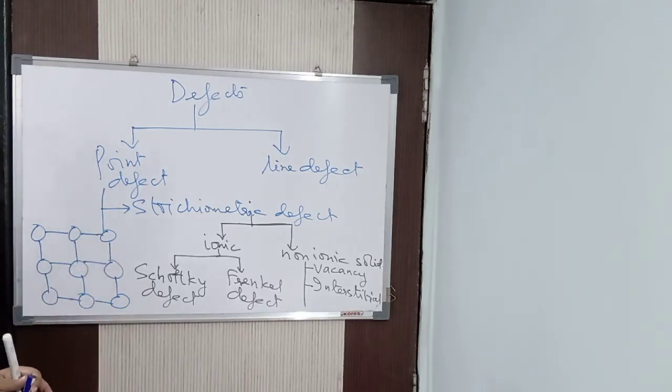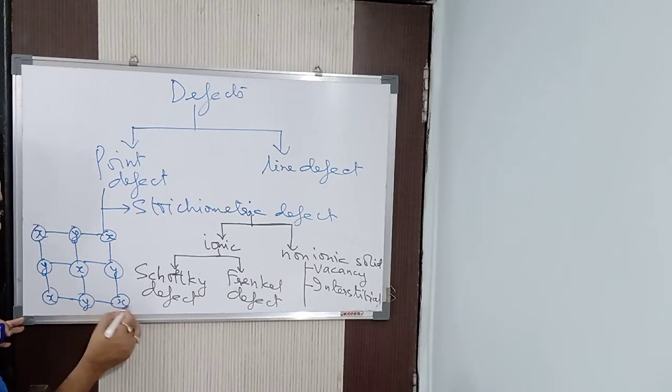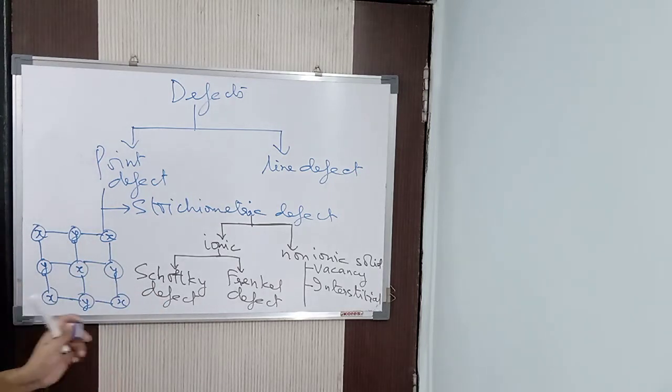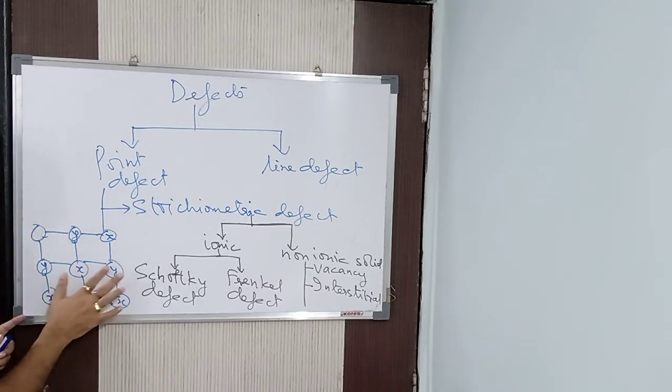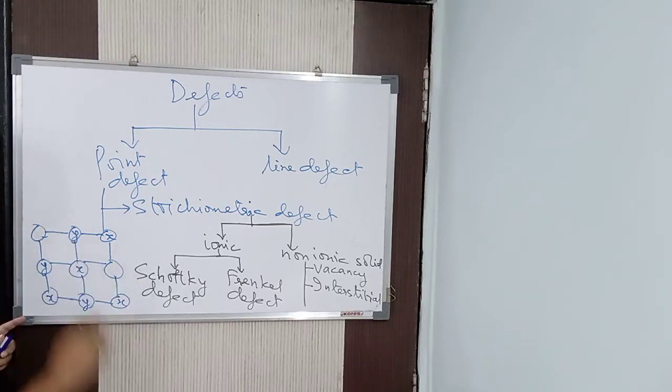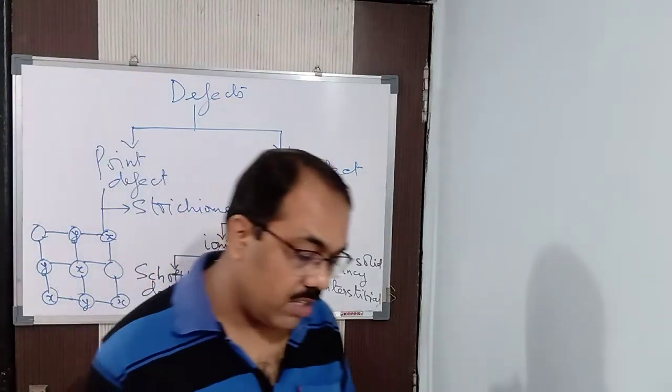Now here what we find is, let us say X, Y, X, Y, X, Y, X, Y, X in this way. The atoms may be similar atoms or dissimilar atoms, for that reason I have written X, Y. Let us say one of the atoms is missing from the lattice site. This is your lattice site. Or here another atom is missing from the lattice site. That is called vacancy. This is known as the vacancy defect.